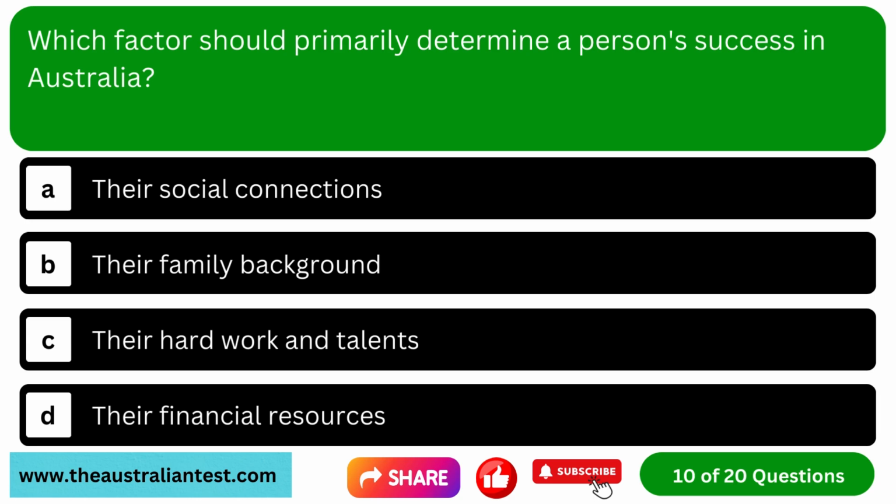Question 10. Which factors should primarily determine a person's success in Australia? Option A, their social connections. Option B, their family background. Option C, their hard work and talents. Option D, their financial resources.